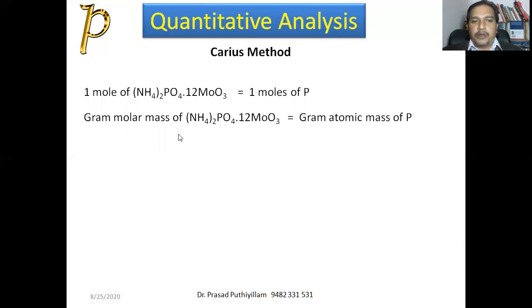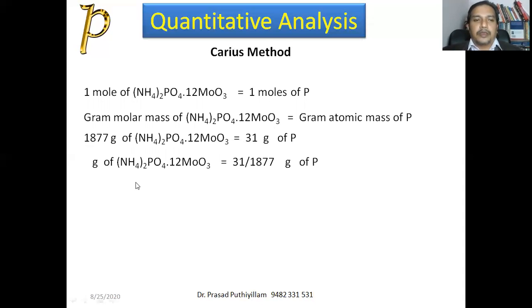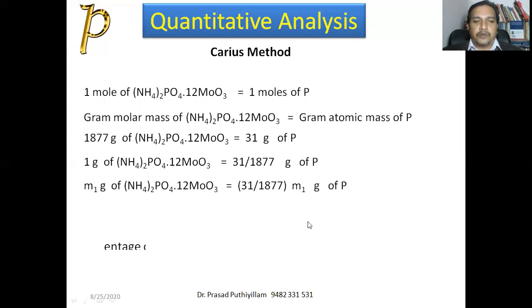The gram molar mass of (NH4)3PO4·12MoO3 is calculated as 1877 gram, which consists of 31 gram of phosphorus. Therefore, 1 gram contains 31 upon 1877 gram. So we have M1 gram of the compound produced. Therefore, 31 divided by 1877 multiplied by M1 gram of phosphorus is formed.